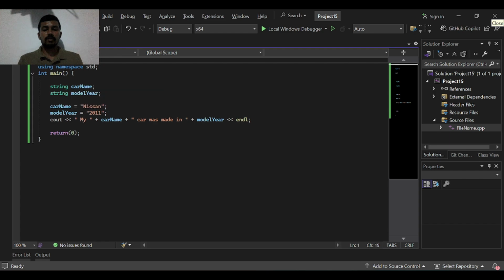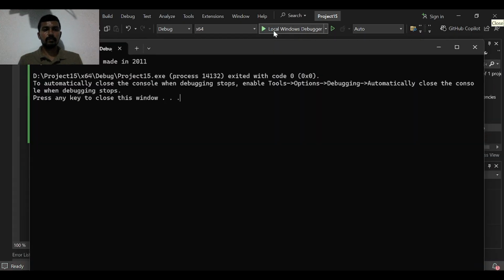We give values to the variables. Now we print the message with cout. Return 0 means the program ended successfully. This is the final output. You will see it on the screen. That's how we use string and cout in C++ to show the car details.